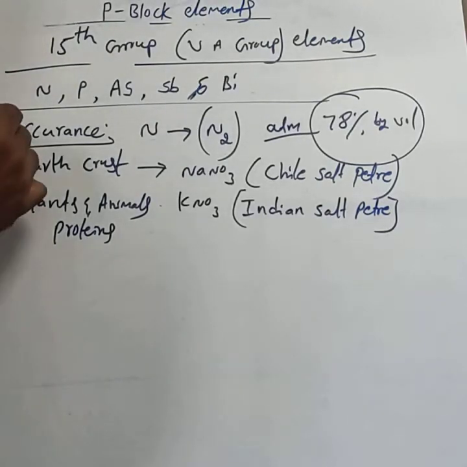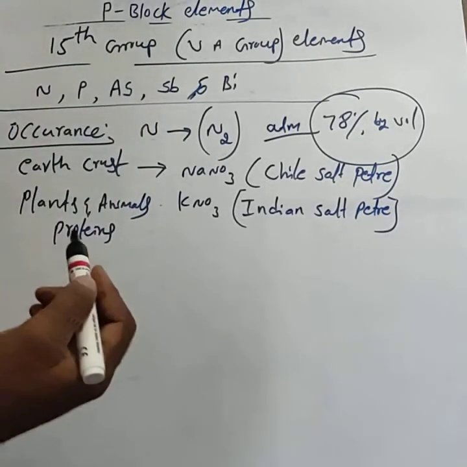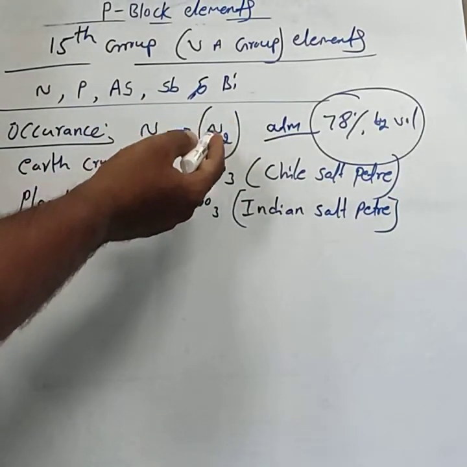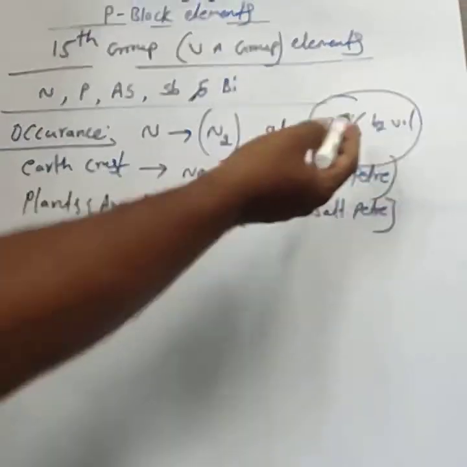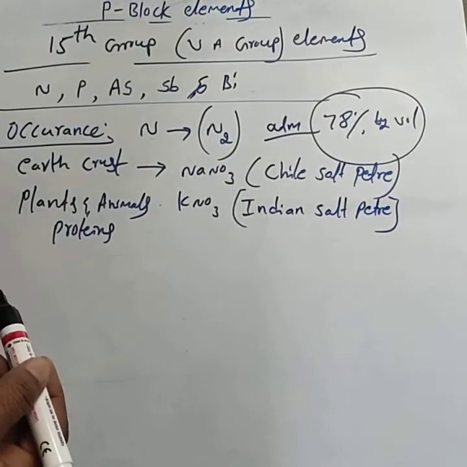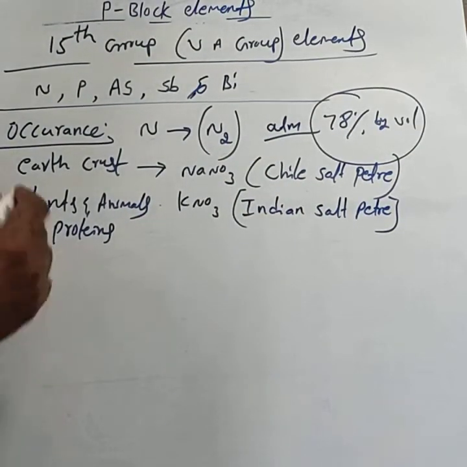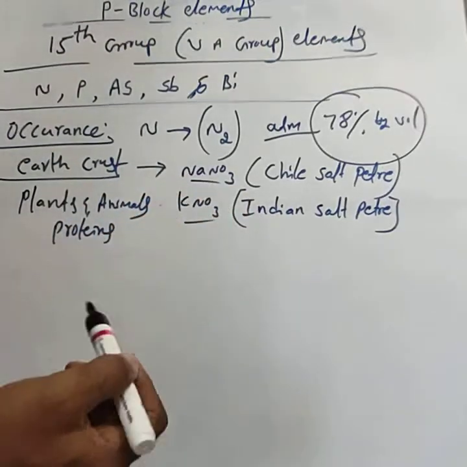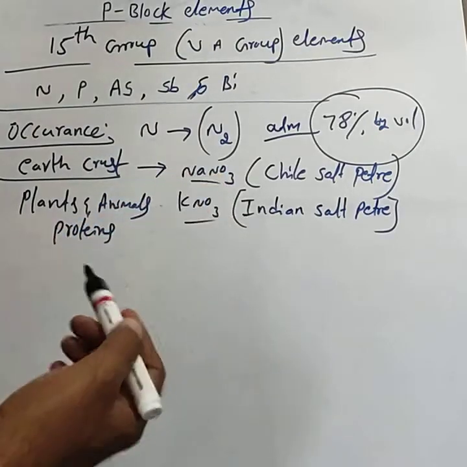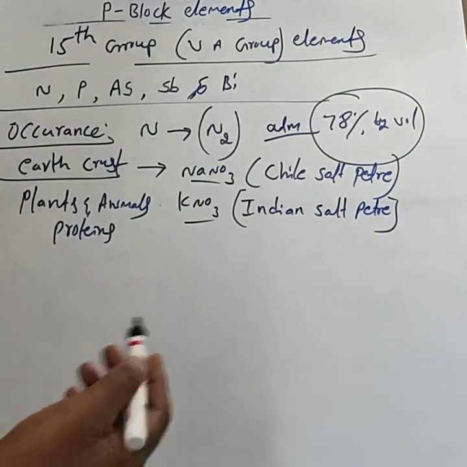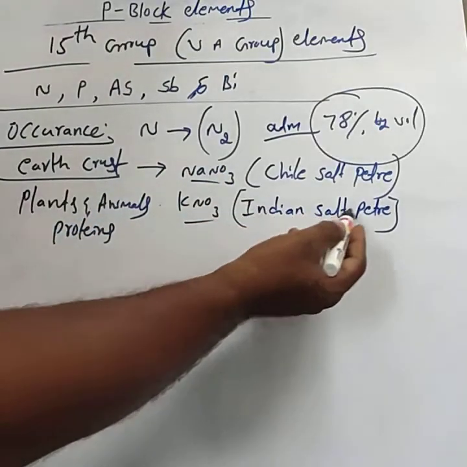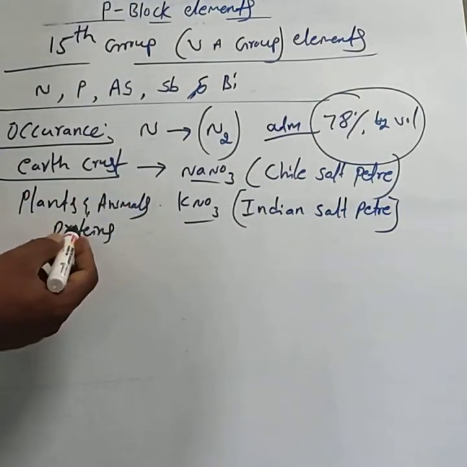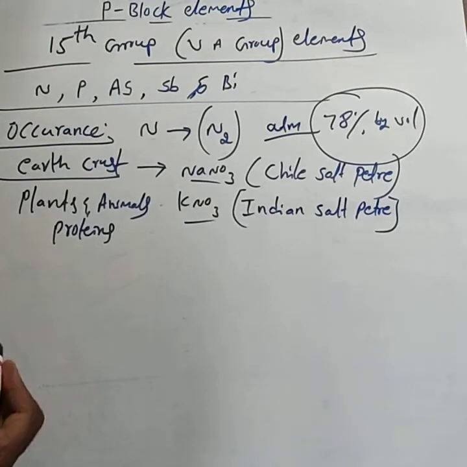This is about the occurrence of nitrogen: in the atmosphere as molecular nitrogen, 78% by volume; in the earth crust as sodium nitrate, Chile saltpetre, and potassium nitrate, Indian saltpetre; and in plants and animals as proteins.